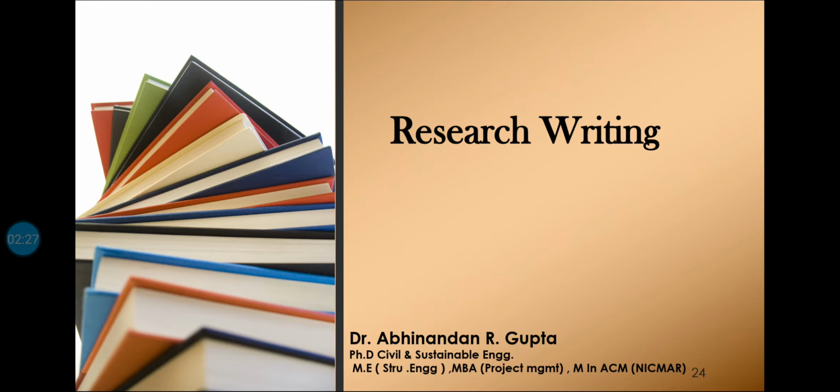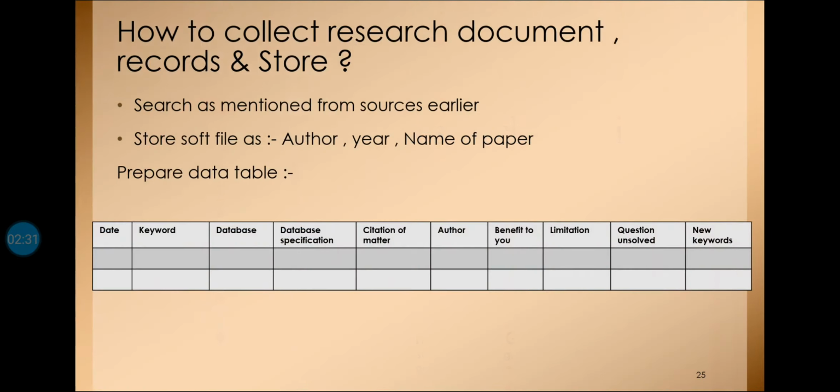Okay, so to start with, this is a very simple way. In this method we go through various research papers, reports, or news articles, and we make a simple table.